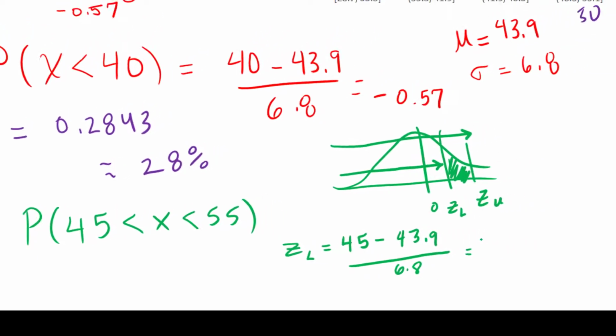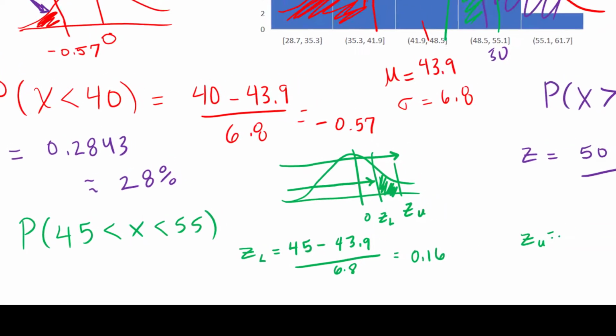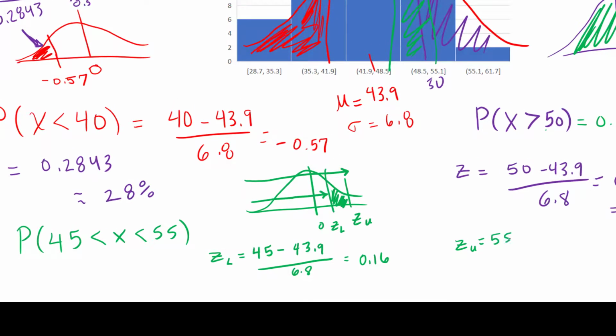I throw that in a calculator and I get 0.16 for my lower.